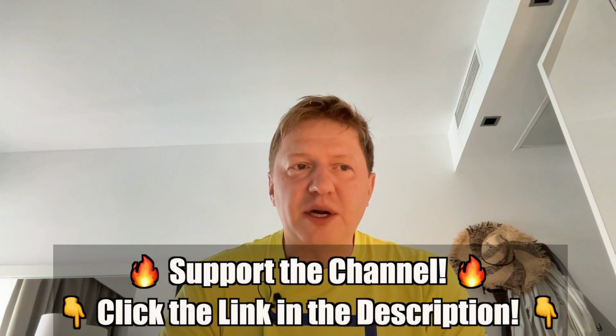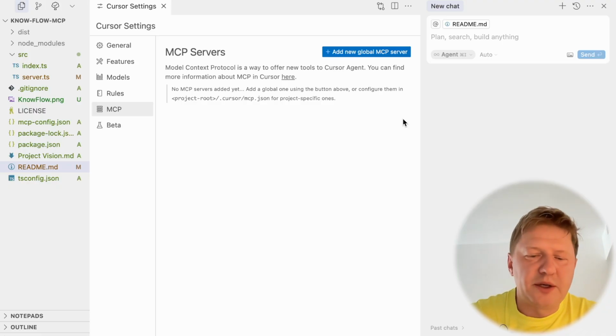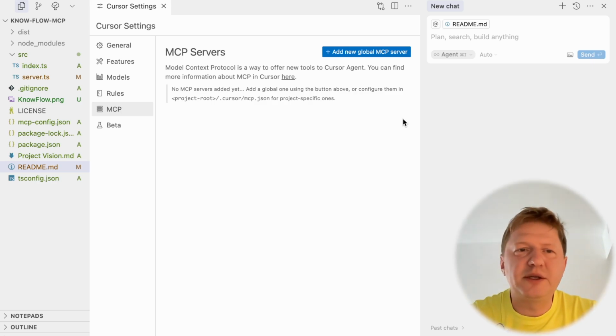And this time we will take a look at something very different. We will be using TypeScript instead of Python, and we'll start to build a very new thing which is really real. Alright, what kind of problems are we trying to solve today? This is about providing the LLM with additional information.